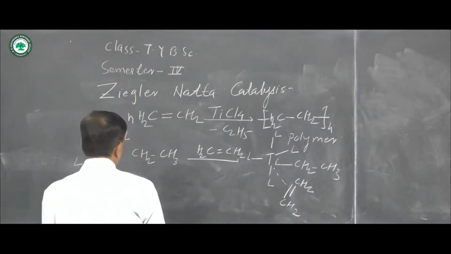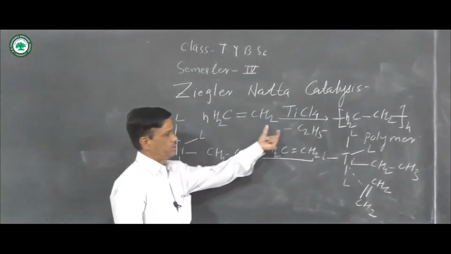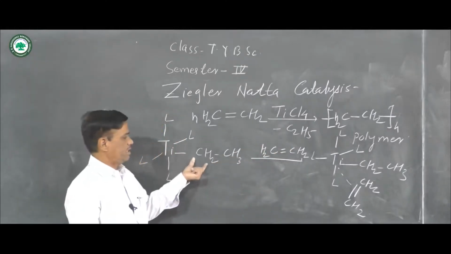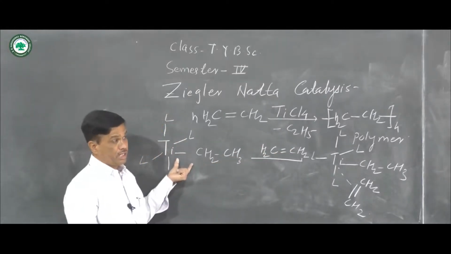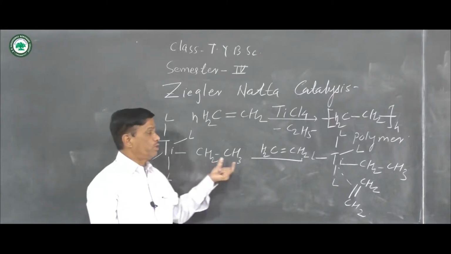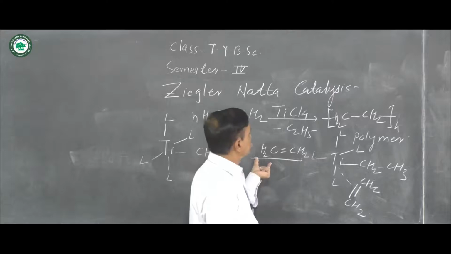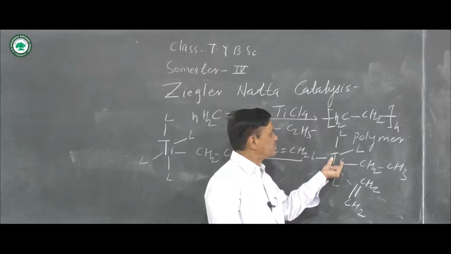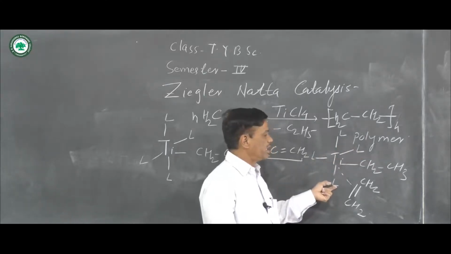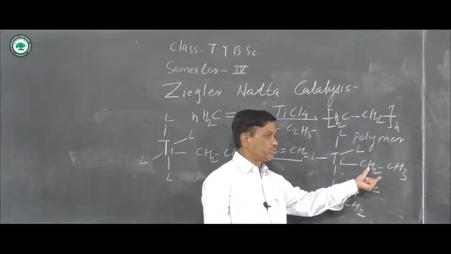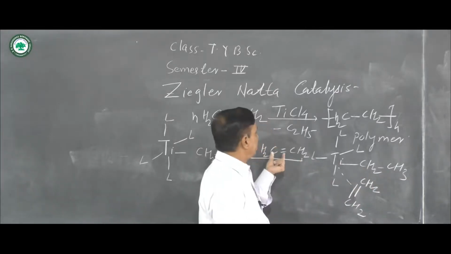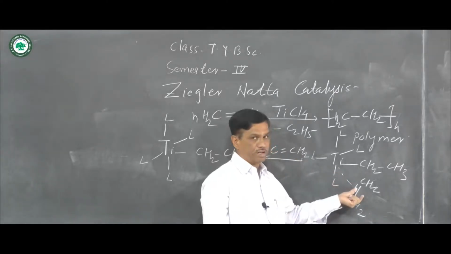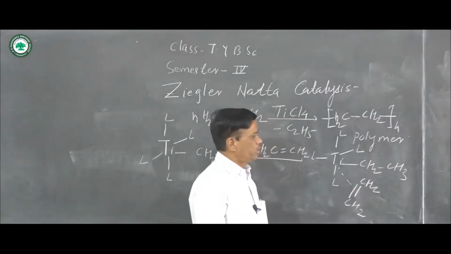Listen again. When titanium tetrachloride reacts with the aluminum compound, the C2H5 ethyl group is attached. This is the solvated and active molecule. When this molecule is treated with alkene CH2=CH2, this compound is formed. Titanium is at the center position, with 4 chloride ligands. Here one group is CH2CH3, that is ethyl, and CH2=CH2 forms a pi bond, and this is shown by a dotted line.